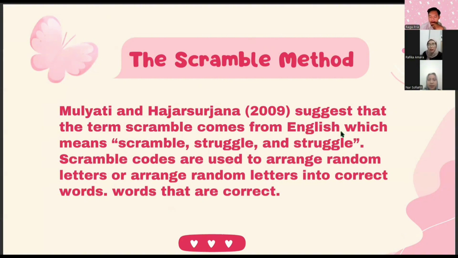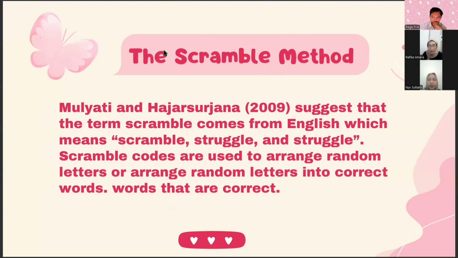Okay, thank you, moderator. The next material is the scramble method. Mulyati and Hajar Sarjana, 2009, suggest that the term scramble comes from English, which means scramble or struggle. Scramble codes are used to arrange random letters into correct words. In an educational context, scramble refers to a word game method where letters are arranged randomly and students have to rearrange them to form the correct word.